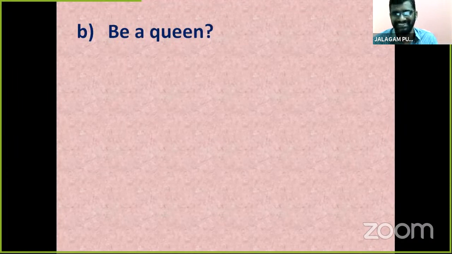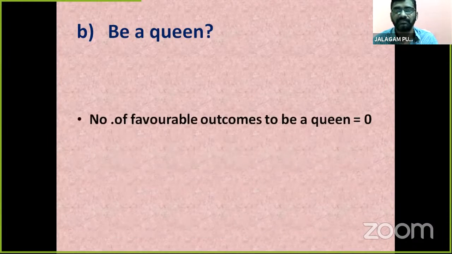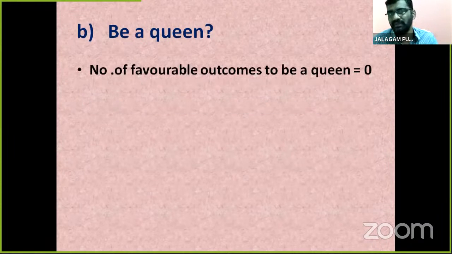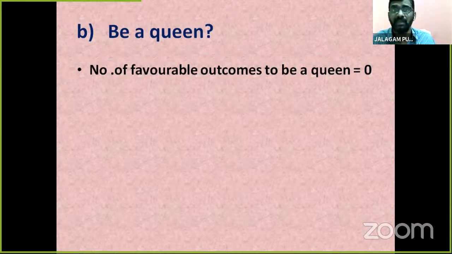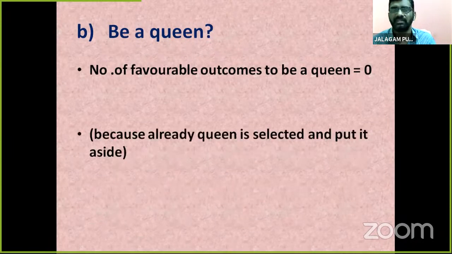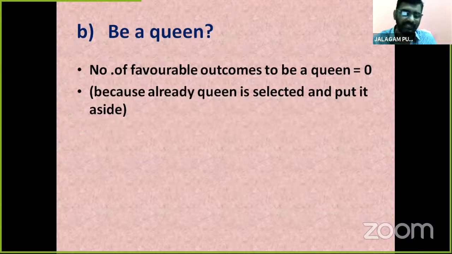B: it should be a queen. Already here, children, see the number of favorable outcomes to be a queen. Already we selected a queen and put it aside. We remove it. Favorable, how many, children? No favorable. There is no outcome favorable to a queen. When we pick up a card, there are no queens among the 4 cards. That's why we take the number of favorable outcomes here as 0, because the queen is already selected and put aside.